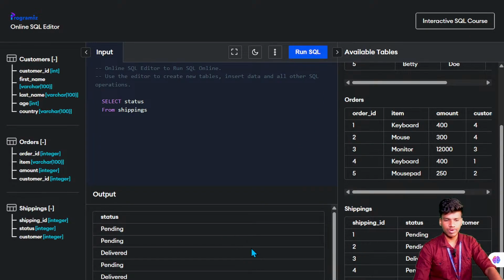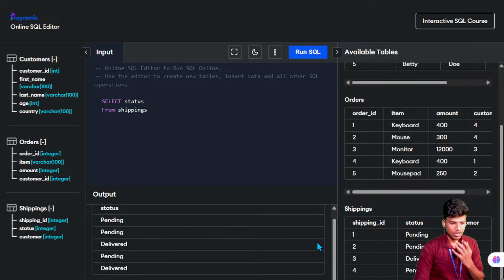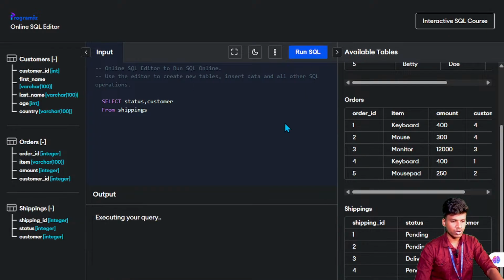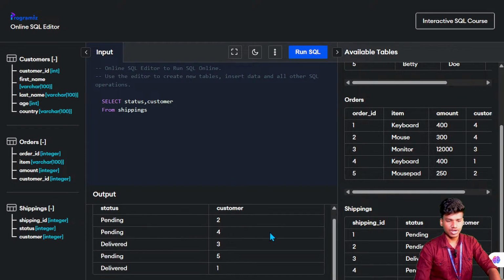If I run this one, what is the status only? Based on the shipping ID wise, how many customers have shipping pending, and how many customers are delivered. Here it is pending and delivered, and once again pending and delivered. I give the customers also, the customer count is mentioned. If I run this again, it executes the customer count also.